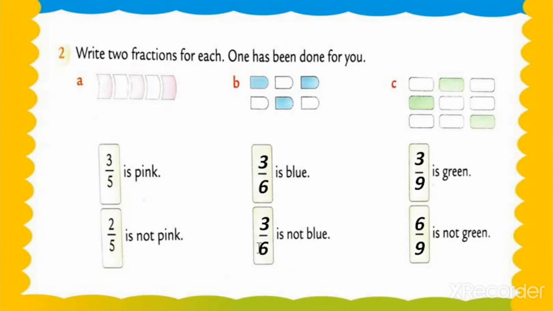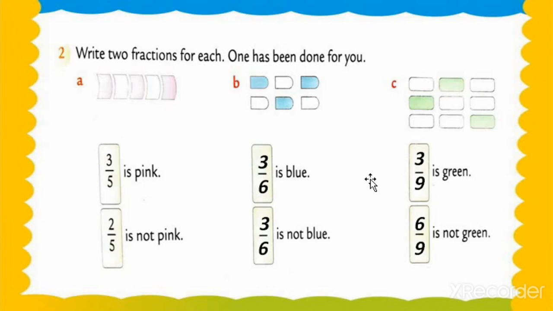Now we check how many blocks are shaded by blue color. 1, 2 and 3. 3 are shaded by blue color. So that's why the first fraction we write is 3 upon 6. 3 upon 6 is blue and 3 upon 6 is not blue. See this, 3 parts are not shaded by blue color and 3 parts are shaded by blue color. Understood? Now we move on to example number C.